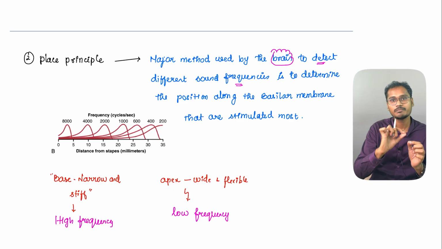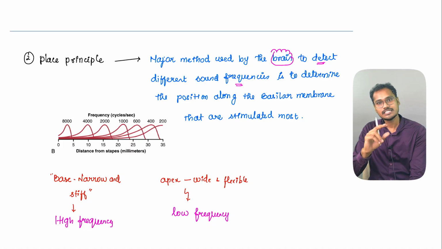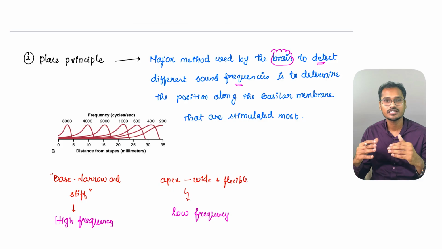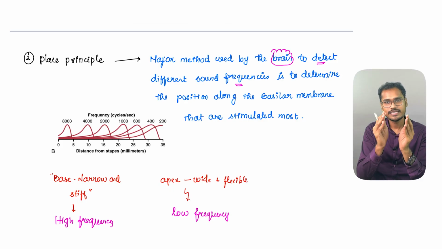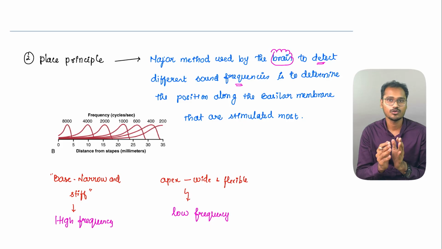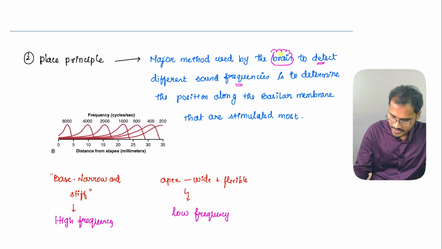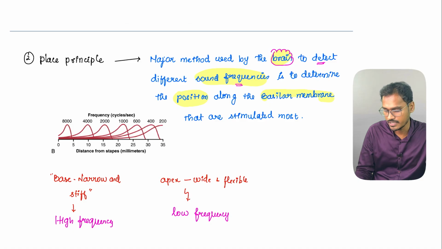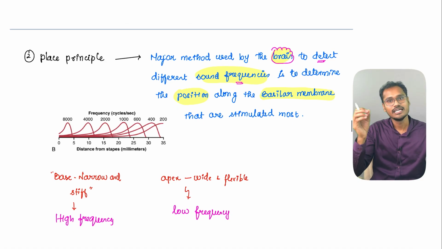Depending upon the particular place in the cochlea, the brain will perceive whether this is a higher frequency or a lower frequency. This we have also studied as a feature in the auditory pathways, that is called tonotopic organization. A very specific region will sense whether it is a low frequency or a higher frequency. So what is the brain doing? The brain is detecting different types of sound frequencies, determining by the position along the basilar membrane that is being stimulated the most. If the base is stimulated the most, the brain also will sense that this is a higher